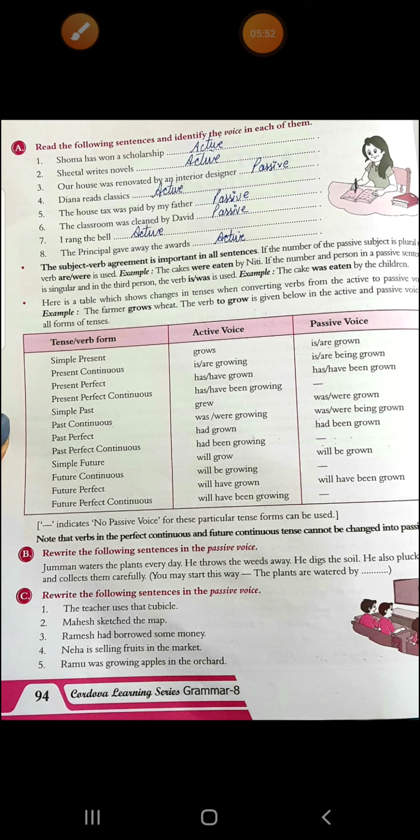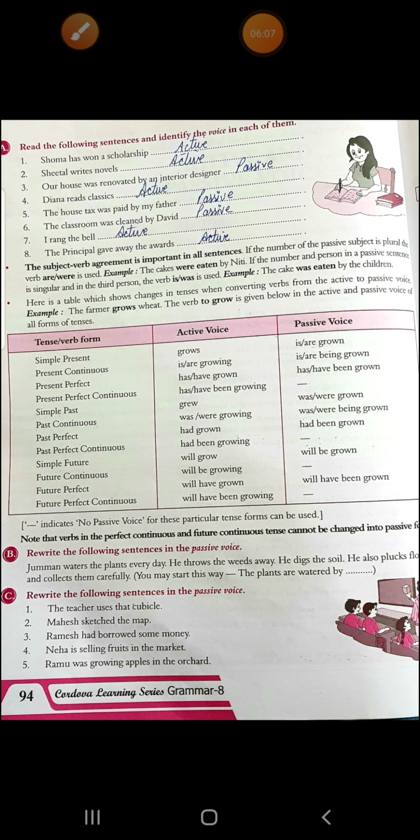See, to find it out, the best thing is to search for by. If you see the word by in the sentence, then it is in passive voice. See the first one, Shoma has won a scholarship. It is in active voice. Second, Sheetal writes novels, active voice. Third, our house was renovated by an interior designer, passive voice.